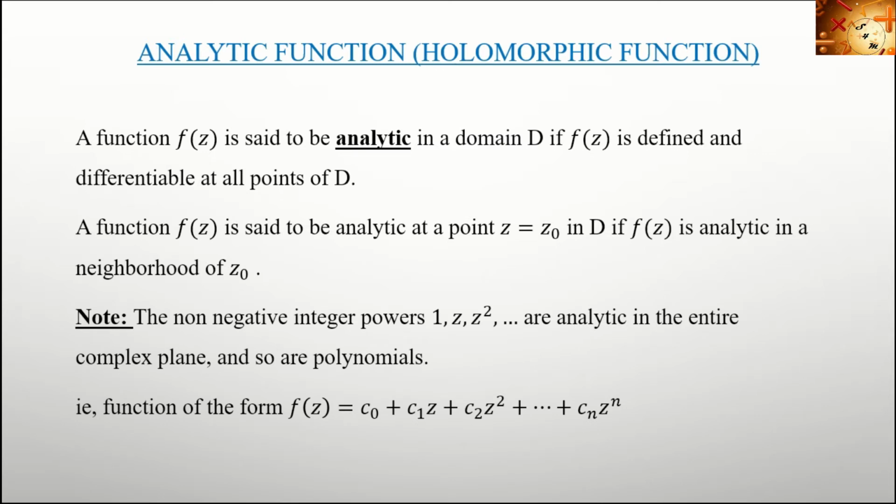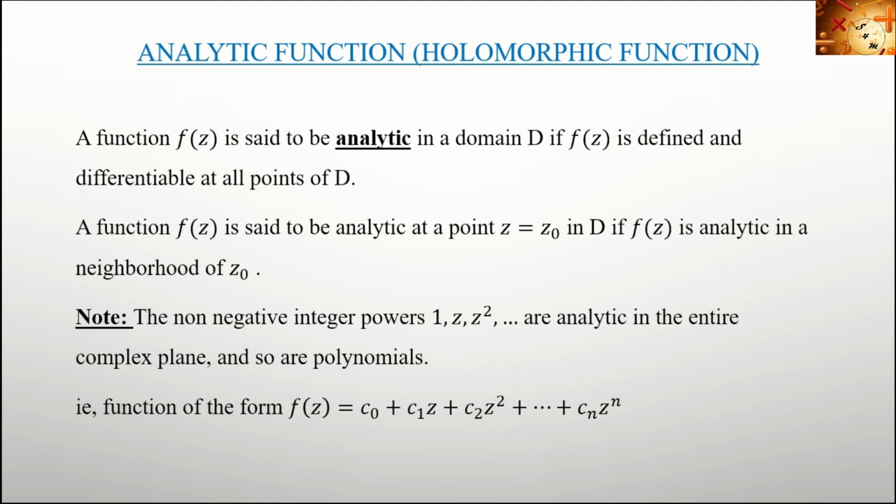Note, the non-negative integer powers 1, z, z square are analytic in the entire complex plane, and so are polynomials. Here it is given non-negative integer powers, that is 1, z, z square, etc. What about 1 by z? It is a negative integer power. 1 by z is not defined at z equal to 0, so it will not be analytic. So all non-negative integer powers of z are analytic in the entire complex plane.